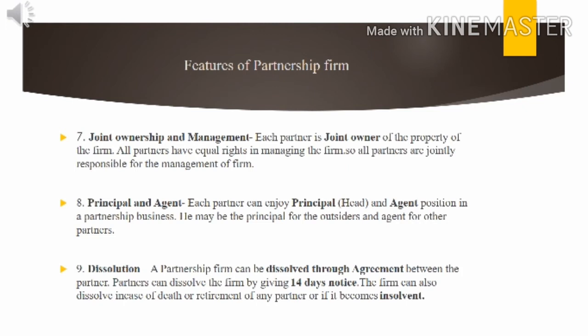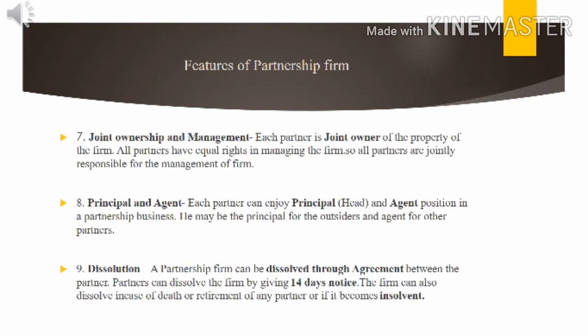Next feature, joint ownership and the management. So in partnership business, each partner is a joint owner of the property of the firm. All partners have equal rights, so they can take the decision, they can make the plan, and accordingly they can run the business. So simply we can say all partners are jointly responsible for the management of firm.